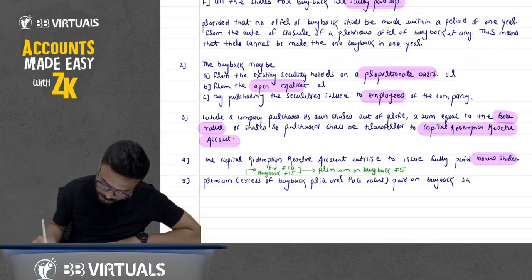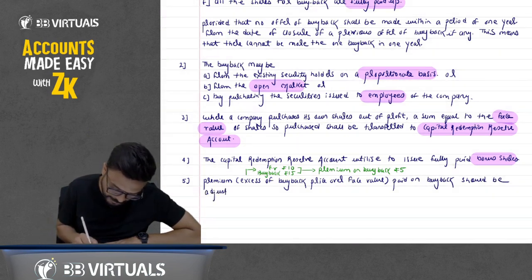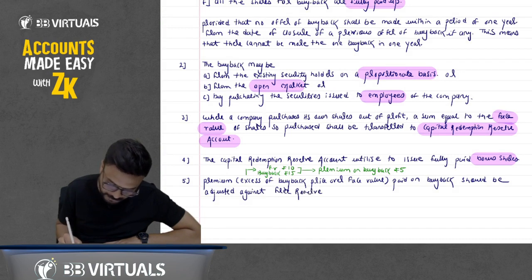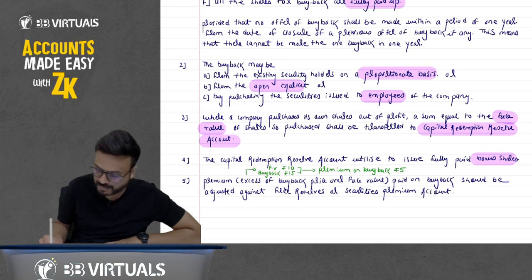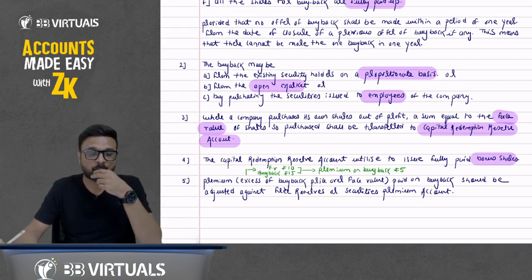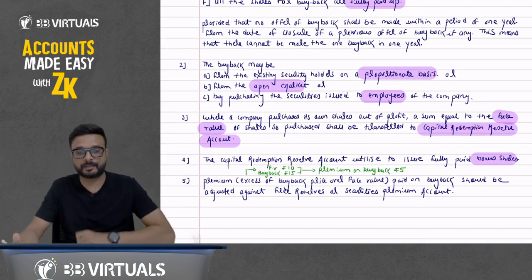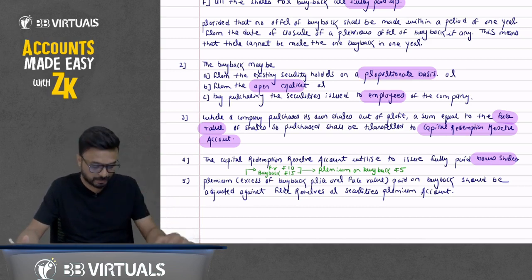Amount paid on buyback should be adjusted against free reserves or securities premium account. Okay. Don't worry about the journal entries, we will discuss them later. But what does it mean that we have paid some excess amount? When I pay you the excess amount, what does it mean?